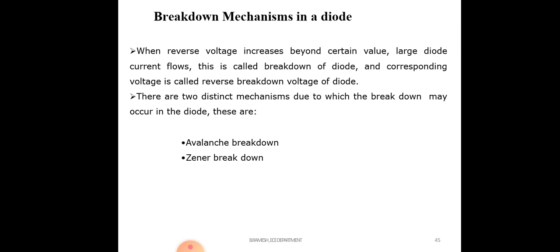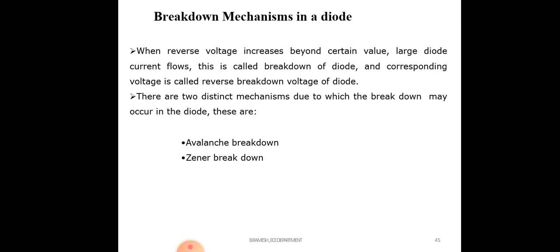When reverse voltage increases beyond a certain value, a large diode current flows. This is called breakdown of the diode, and the corresponding voltage is called the reverse breakdown voltage of the diode. There are two distinct mechanisms due to which breakdown may occur: avalanche breakdown and Zener breakdown. When this breakdown occurs, your diode acts as a normal conductor, a normal wire, that's why you can observe a large amount of current. We cannot use the diode after this breakdown.